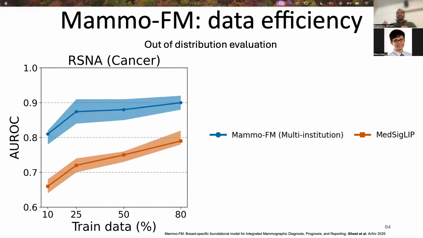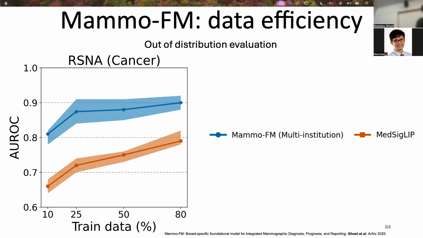This slide shows the data efficiency of MammoFM evaluated on the RSNA dataset on cancer classification. Remember, this particular dataset was not a part of the pre-training dataset. Here, we use a linear classifier on top of the MammoFM image encoder and fine-tune that end-to-end. The x-axis shows the percentage of training data used. We started from 10% and go all the way till 80%.